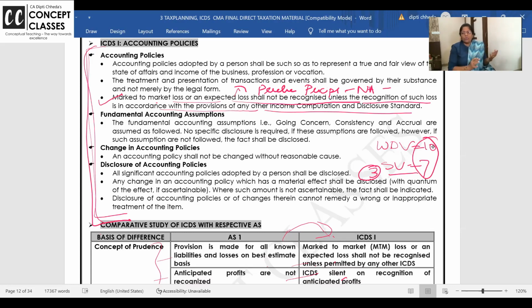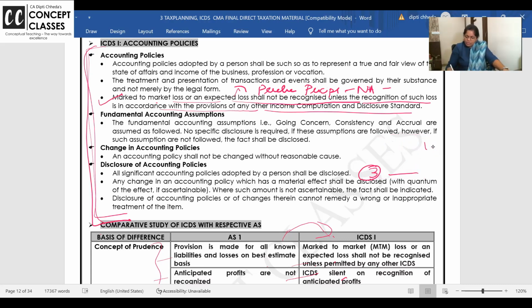And book it now. Who is saying? Accounting standard. You are very sure; you have not sold, but you are sure it is scrap and is not going to be sold for more than 7 rupees. Income tax says no, don't recognize it because this is like a fictitious loss. Losses due to embezzlement are also allowed under business, provided it is an actual loss, for example your cash is stolen by the cashier. So mark to market loss or expected loss shall not be recognized.